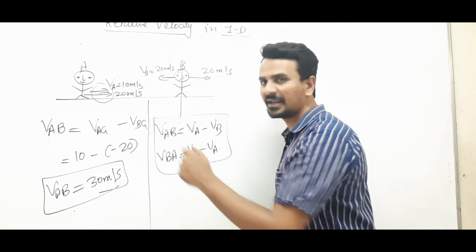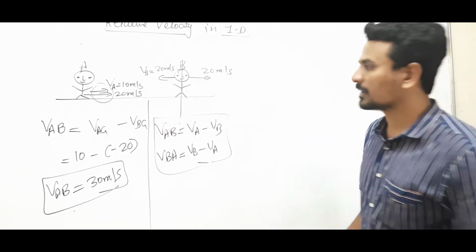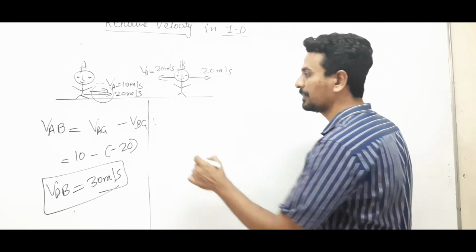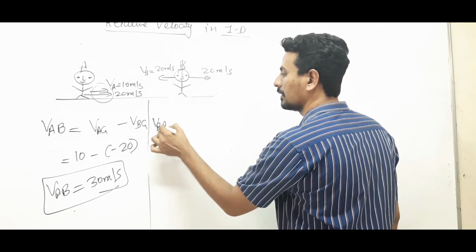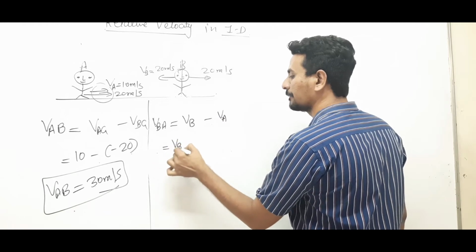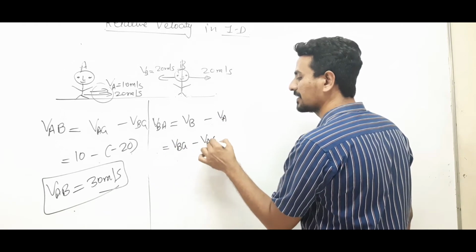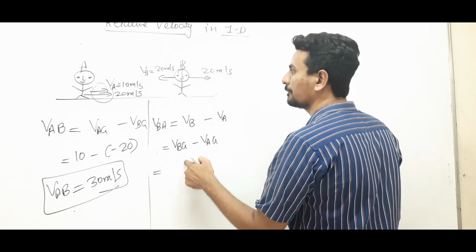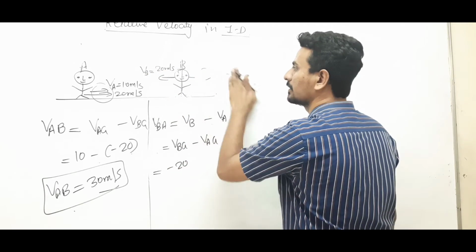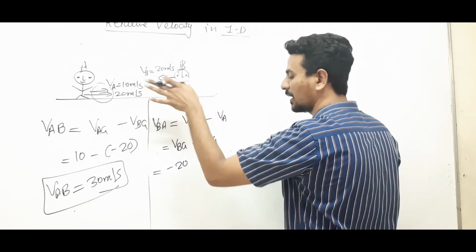Similarly, we can find VBA. VB minus VA, that means velocity of B with respect to ground minus velocity of A with respect to ground. Velocity of B with respect to ground is minus 20, right? Because it is in opposite direction.